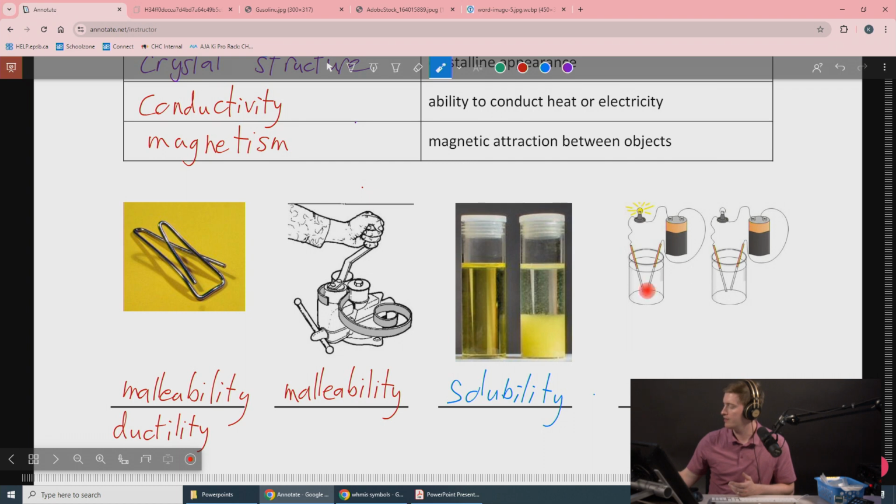Over here, this is a solution that is conducting electricity. This is a solution that is not. So this is demonstrating the property of conductivity, in this case specifically, electrical conductivity.